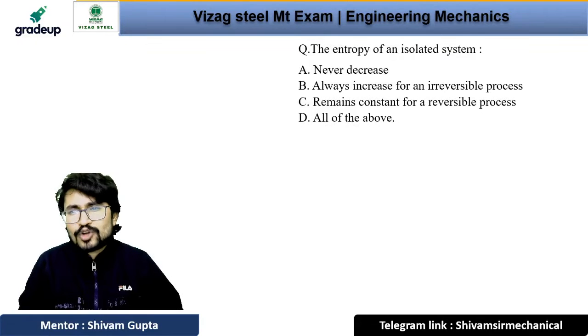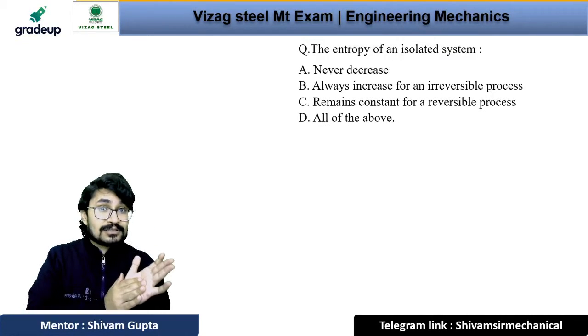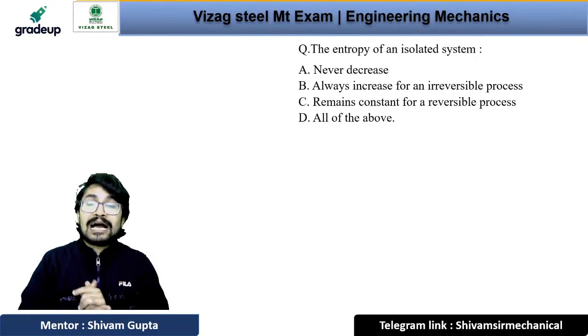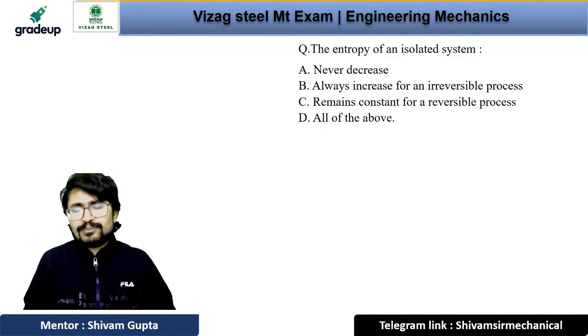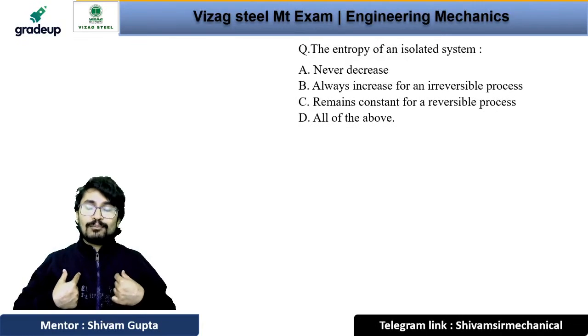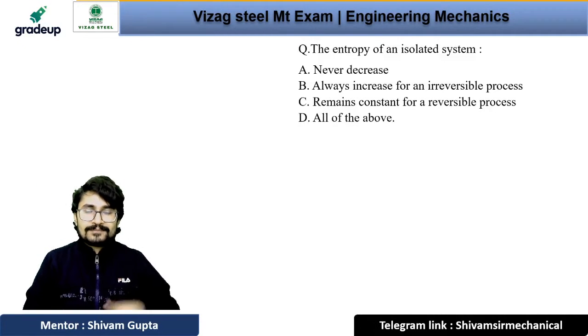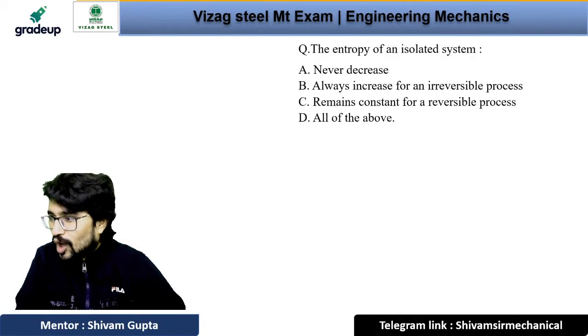Give me the answer. Entropy of an isolated system. Isolated system is a system in which there is no heat transfer and there is no mass transfer. That is known as isolated system. And practically isolated system cannot be possible. Even Brahma ji will come and say, I will make isolated system, हम बोलेंगे ना हो पाएगा, आपसे भी ना हो पाएगा. Okay. So entropy of an isolated system will be option number D.